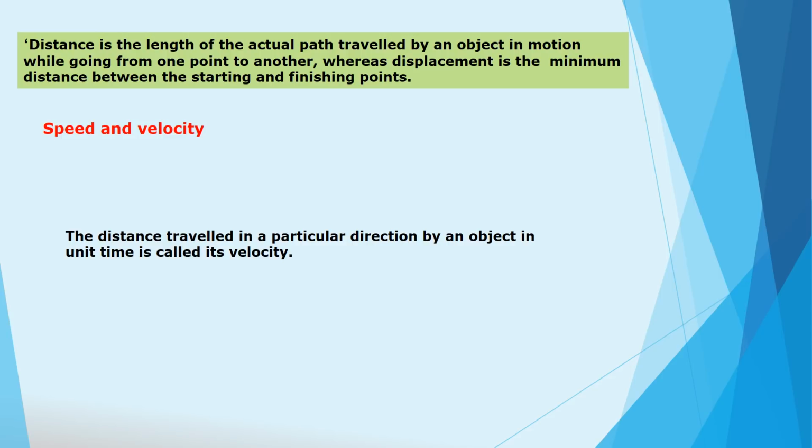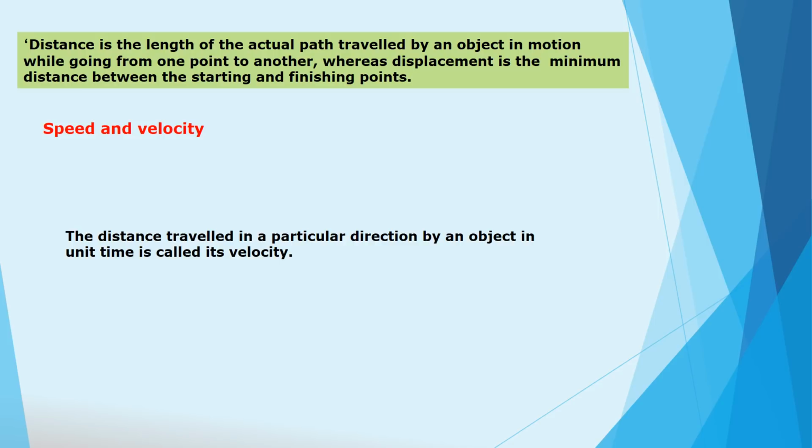From this, we can understand what is meant by distance and displacement. Distance is the length of the actual path travelled by an object in motion while going from one point to another. So distance is the actual path going from one point to another point. Whereas displacement is the minimum distance between the starting and finishing point.